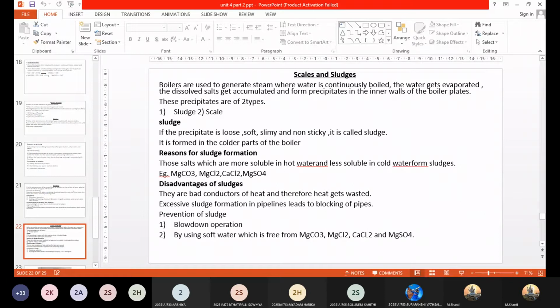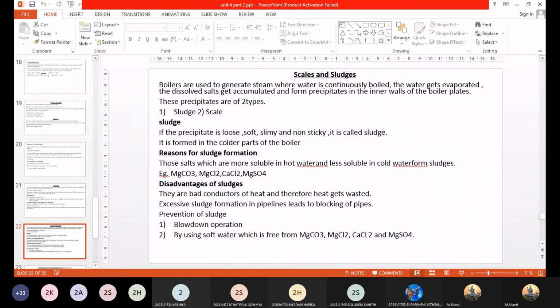So you have to heat the water for a longer period of time, and you are going to waste your fuel and your energy. Those are the drawbacks of sludge deposits.